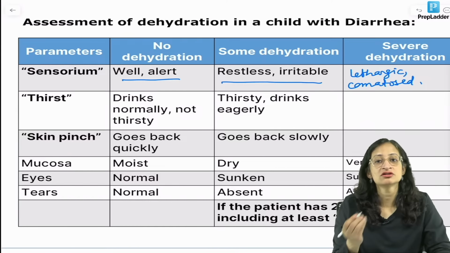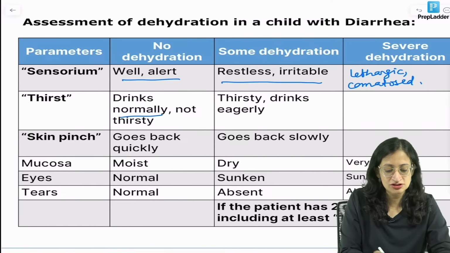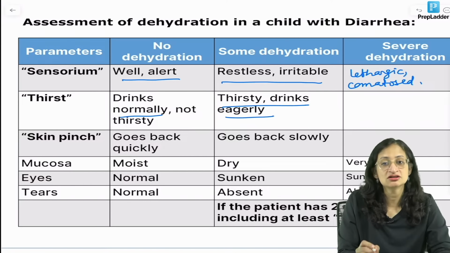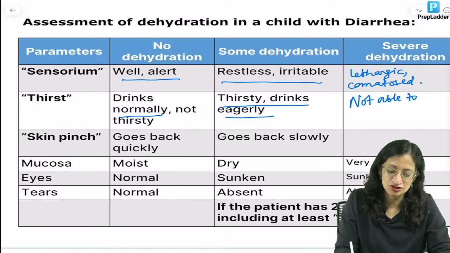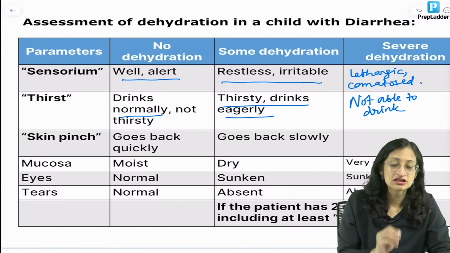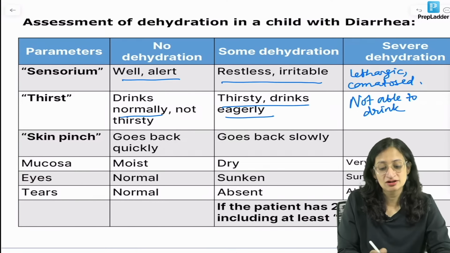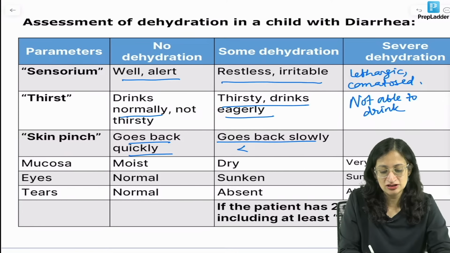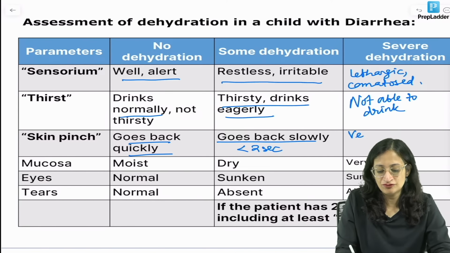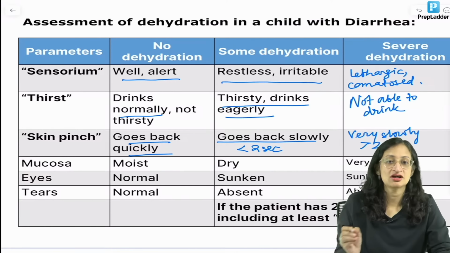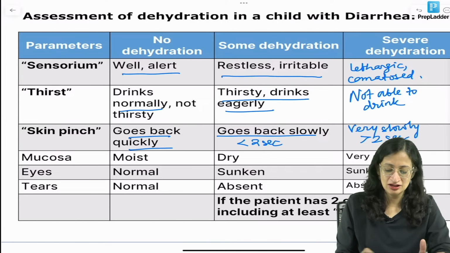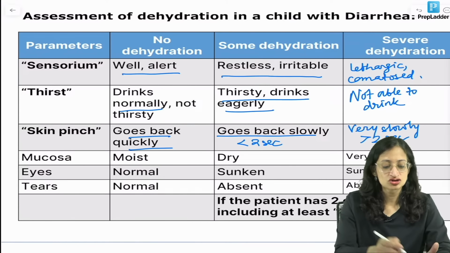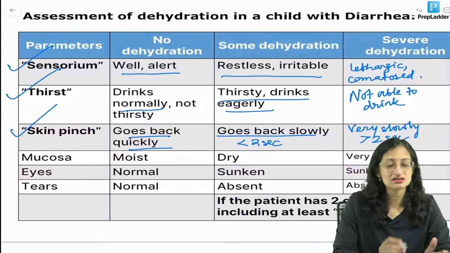What about thirst? The child drinks normally, not thirsty, in no dehydration. Thirsty, drinks eagerly in some dehydration, and the child is not able to drink or feed in severe dehydration, so sick. Skin pinch goes back quickly in no dehydration, goes back slowly in some dehydration, but in less than 2 seconds. But if it goes back very slowly, taking more than 2 seconds, then it is severe dehydration. Mucosa is moist in no dehydration but dry or very dry in severe. Eyes are sunken and tears are absent. So, the most important things are sensorium, thirst and skin pinch.